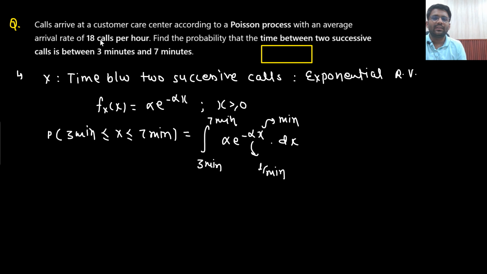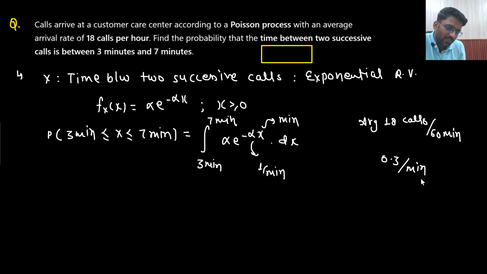Now, what is given? 18 calls per hour, average 18 calls per 60 minutes. That means you are getting 18 by 60, which is 0.3 calls per minute. That will be the value of alpha. So from 3 to 7, the value of alpha will be 0.3 only. Why is it 0.3? I hope you have understood, because I need to find the unit as 1 by minute.